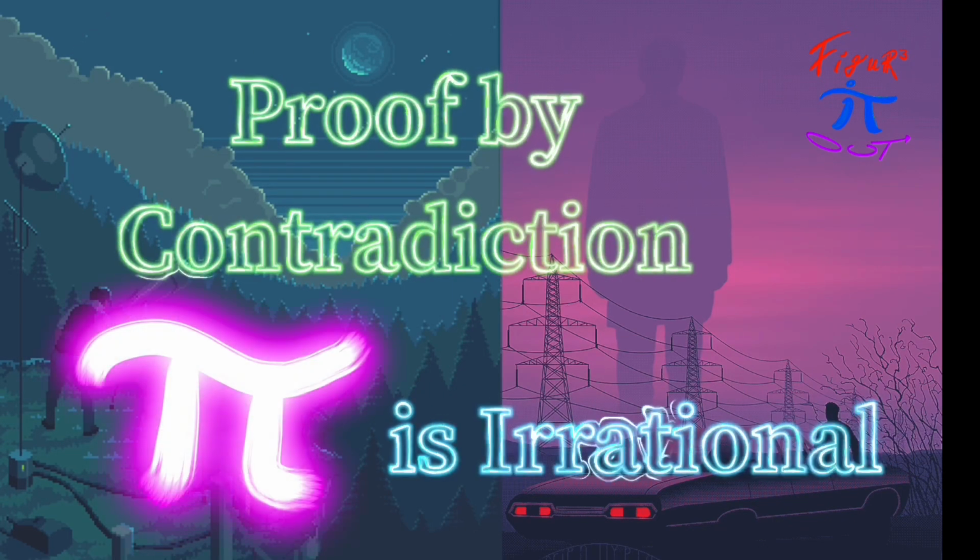Proof by contradiction. Pi is irrational.